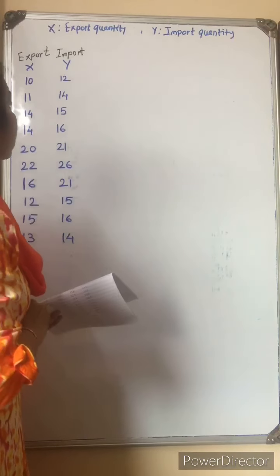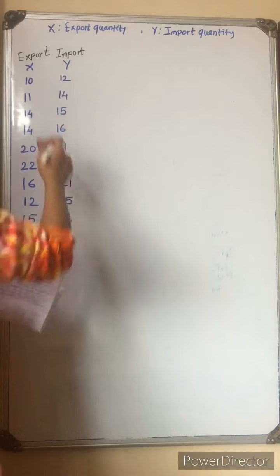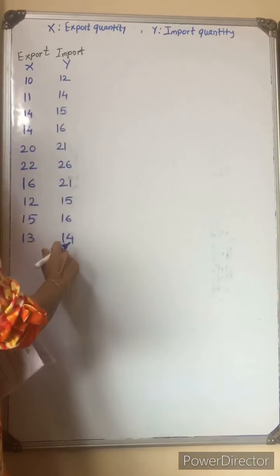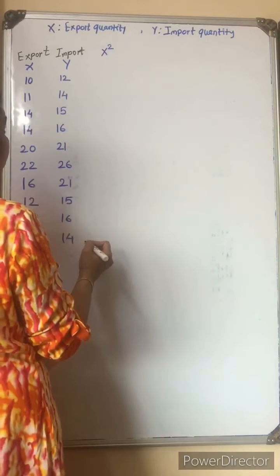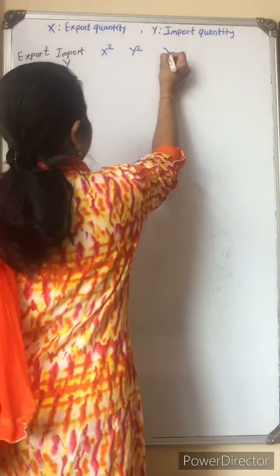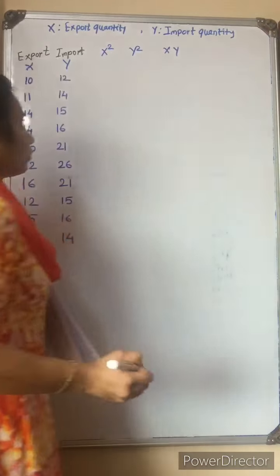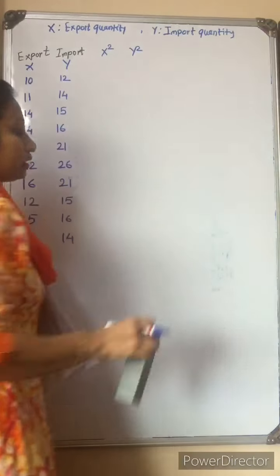As we see in our formulas, we need to calculate the sum of x, the sum of y, then the values of x square and sum it, the values of y square and sum it, and the product of x into y.